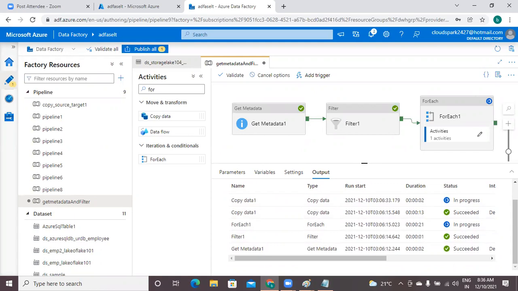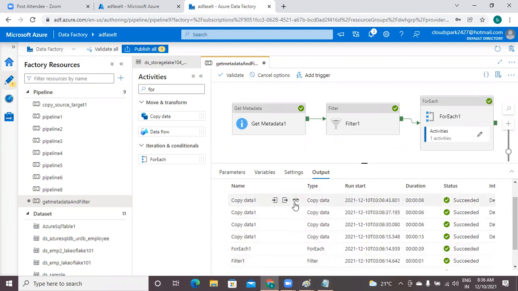Under for each, already first copy activity executed. Because filter output has 4 files, 4 items. That's why copy executed 4 times. If all 4 items copied successfully, then only the for each will succeed.